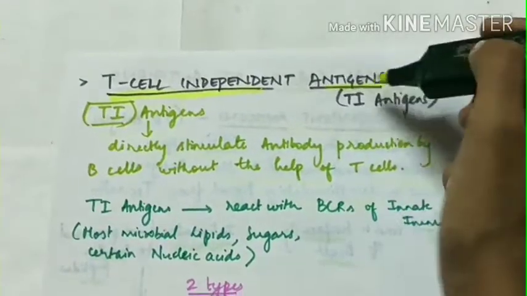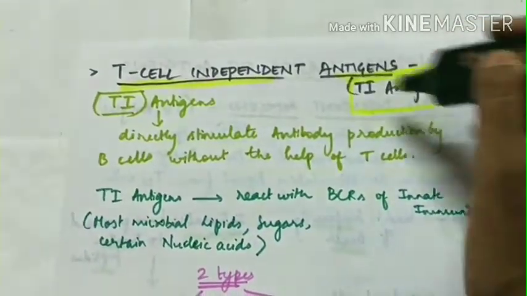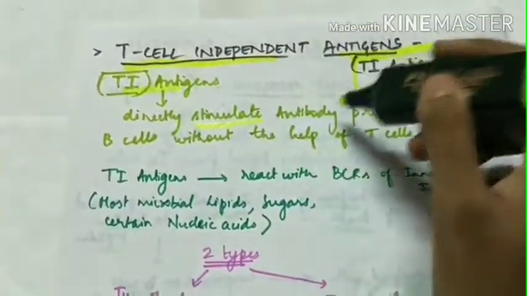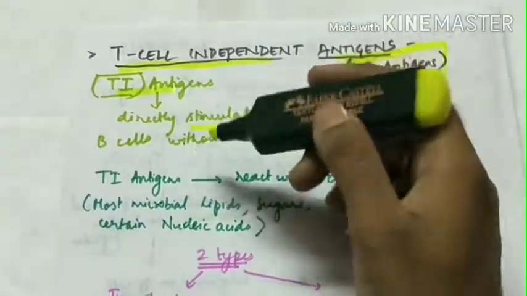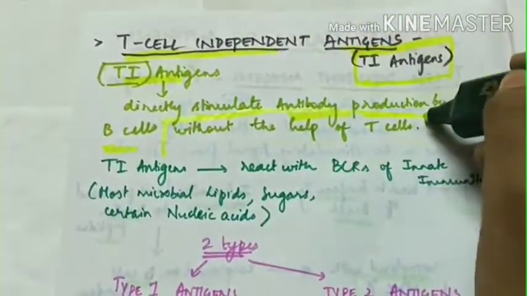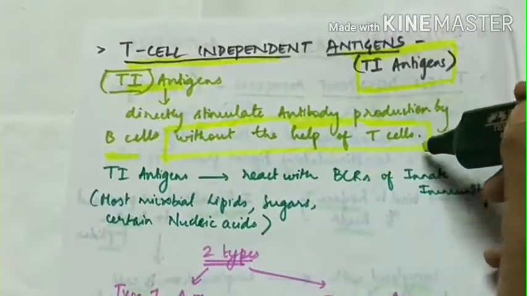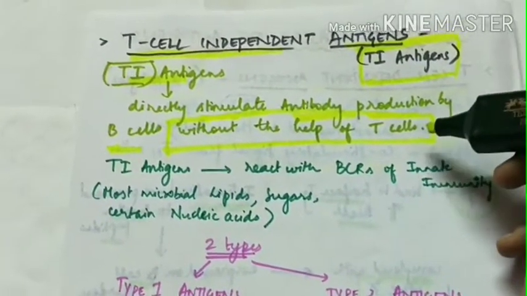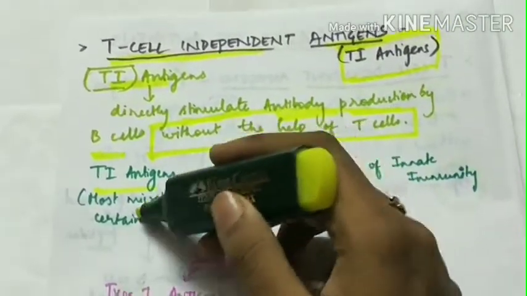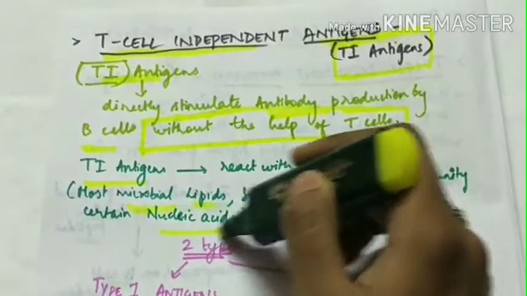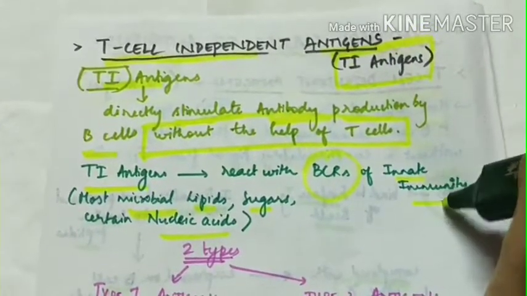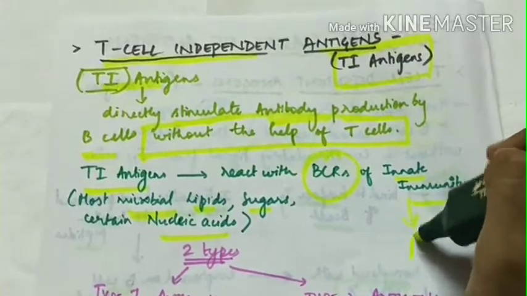Now the T cell independent antigens, known as TI antigens. The TI antigens directly stimulate antibody production by the B cells without the help of T cells. So they do not require the help of T cells for antibody production. The TI antigens, mostly microbial lipids, sugars and certain nucleic acids, react with B cell receptors of the innate immunity and directly lead to antibody production.